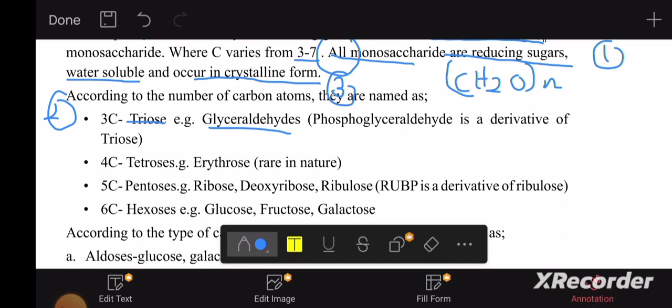We have phosphoglyceraldehyde, which is a derivative of triose, right? Now, glyceraldehydes are found in the process of photosynthesis and respiration. Glyceraldehyde is a 3 carbon compound. But phosphoglyceraldehyde gets a phosphate group in addition to the carbons, hydrogens and oxygens, right? So phosphoglyceraldehyde is going to be a derivative of triose because we are getting phosphorus.